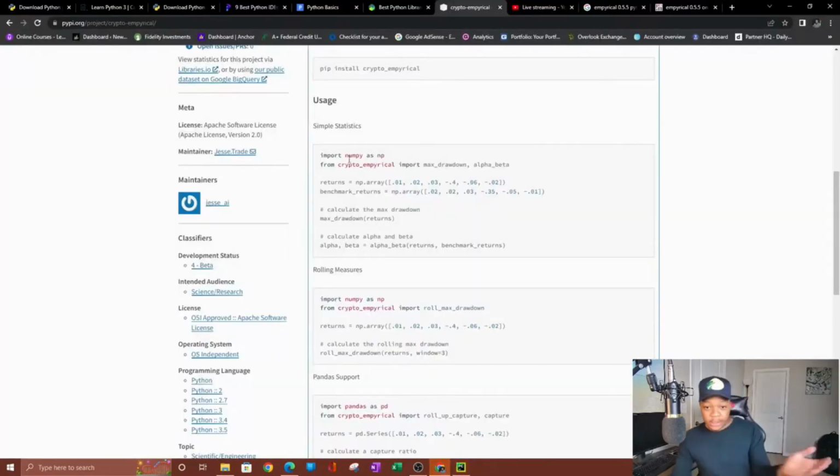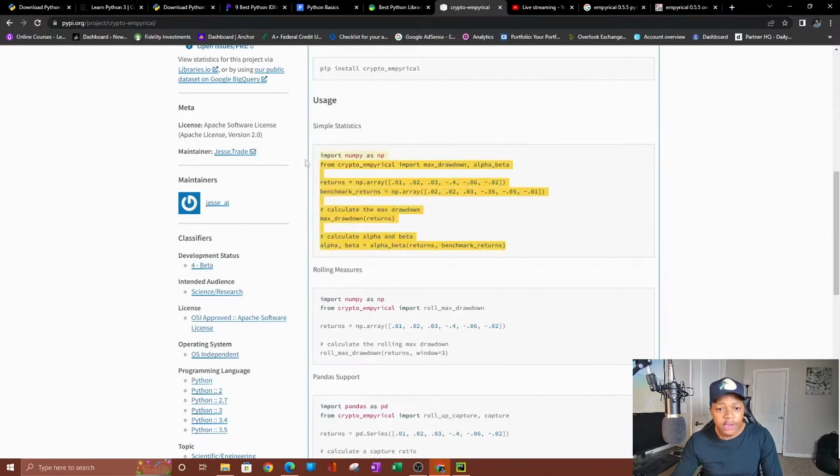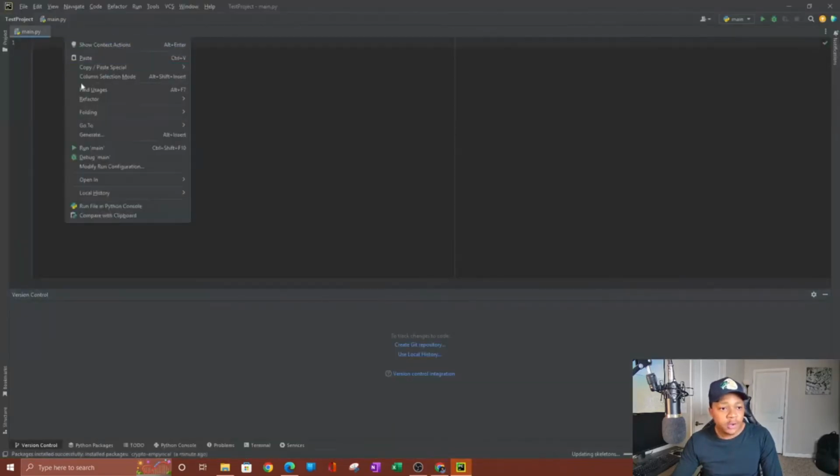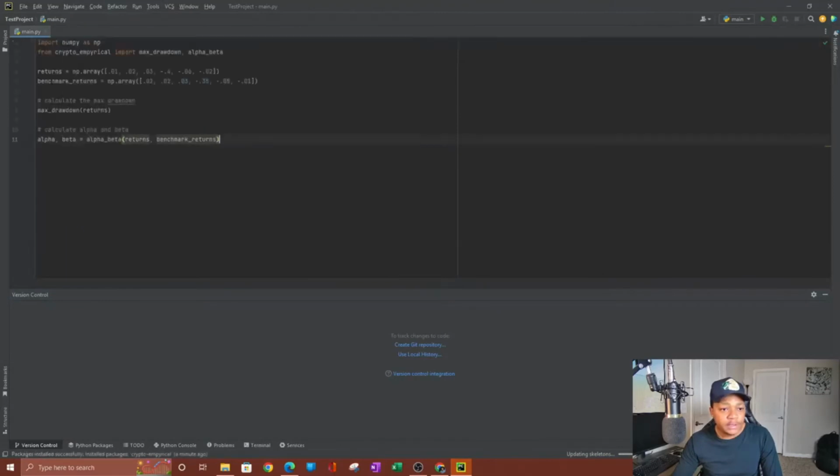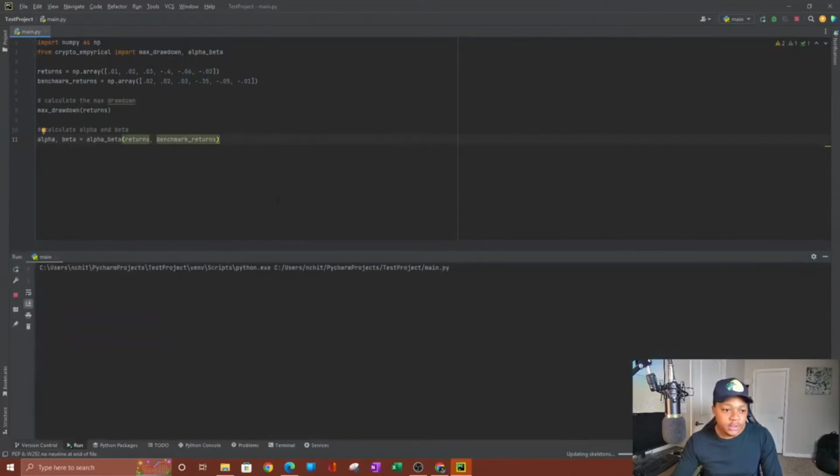So most of the time you want to know if you see what it's doing. This looks like it's interesting here. So returns, it's calculating the returns. I wonder what this is. Benchmark, calculate drawdown, max drawdown, returns, beta, alpha, returns, benchmark. So you can copy this and you can go to your Python code editor, paste it, and you can run it. See if you don't get any errors. So there are no errors.